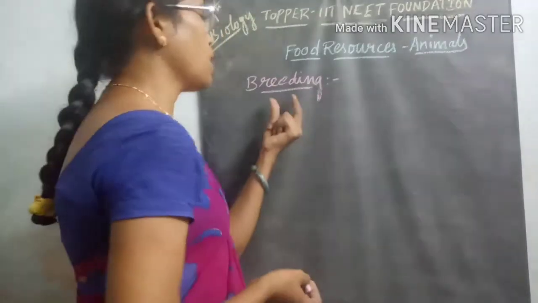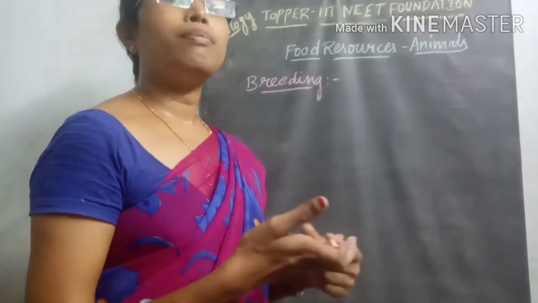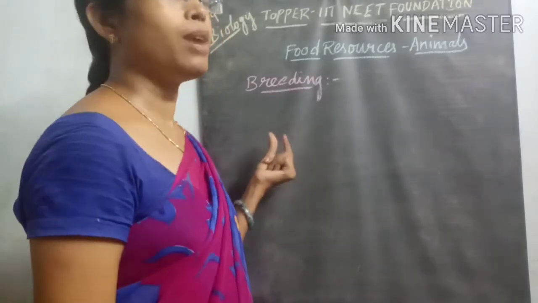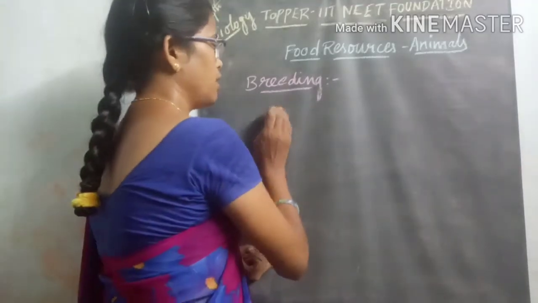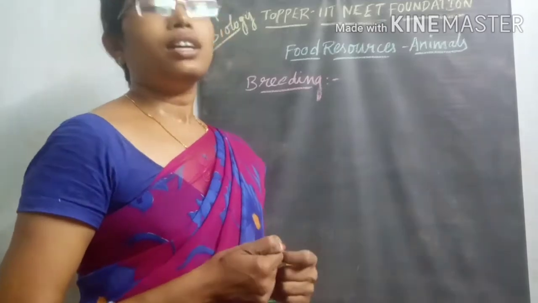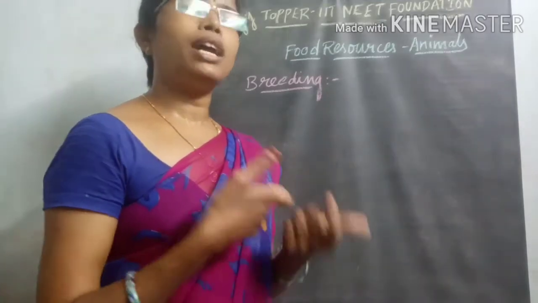Then how are we multiplying the organisms by using different sources? Now we will discuss that. So what is meant by breeding? Breeding means nothing but multiplying organisms by using different mechanisms.